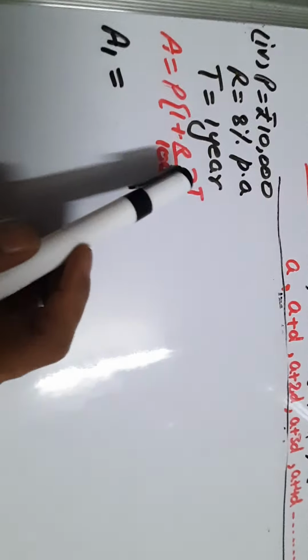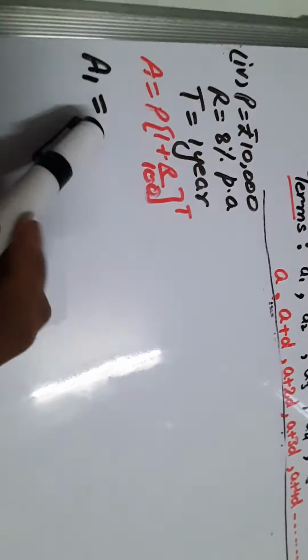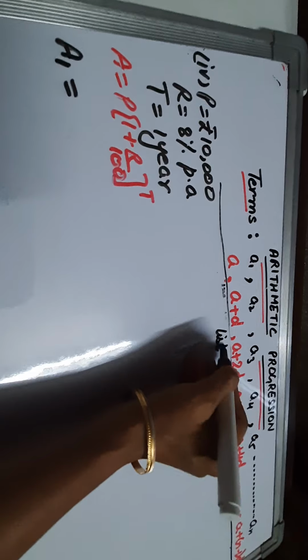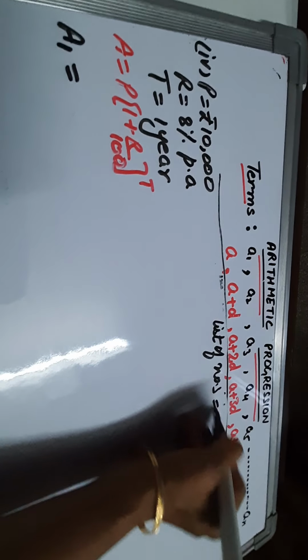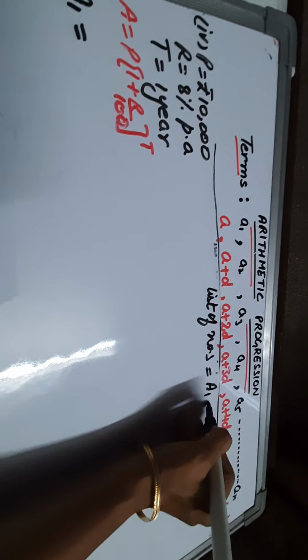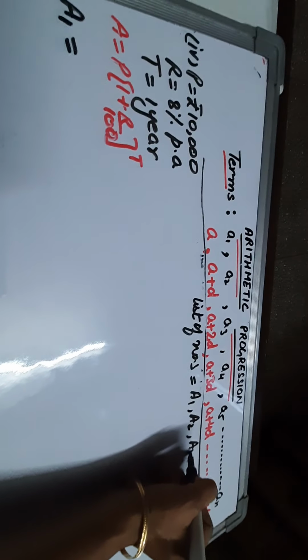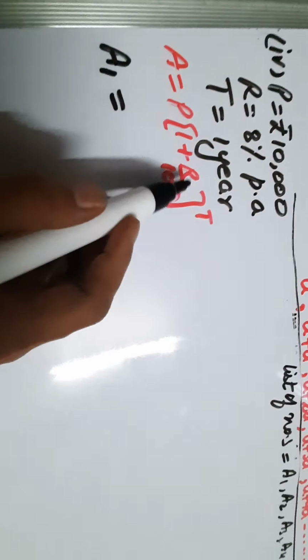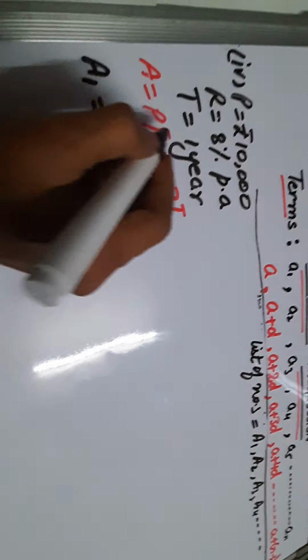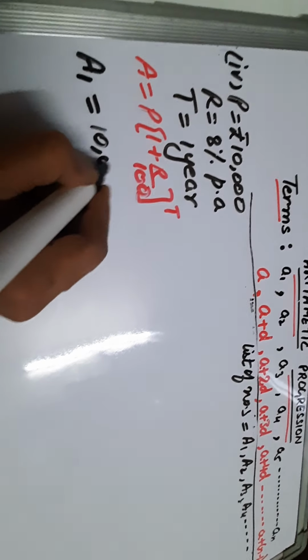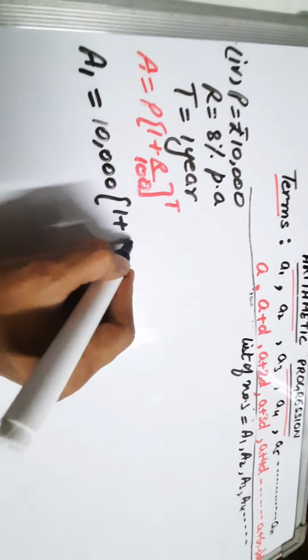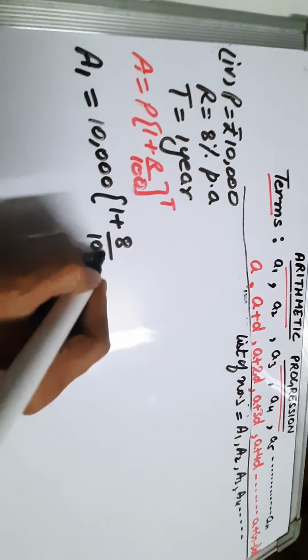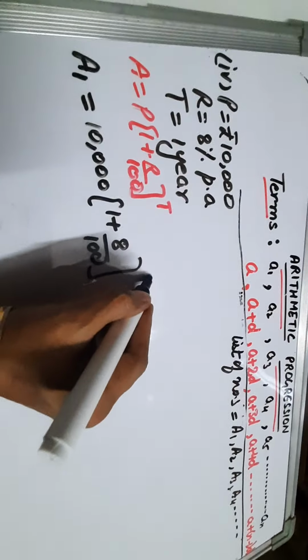So for this, to get the list of numbers, dear students, in this case we need to find out the amount, right? Means we'll get the list of numbers from the various amounts. Amount of the first year, amount at the end of second year, amount at the end of third year, fourth year and so on, like this. Okay, so for this we have the formula A is equal to P into 1 plus R by 100 raised to power T. So let us put the value. Principal is 10,000 into 1 plus rate is 8 upon 100 and we need to find out each year. For that we'll take T as 1.